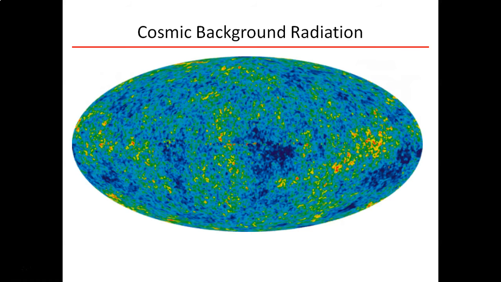Okay? And if we take a picture of the night sky and we measure our background cosmic radiation, what we can see is an image of the night sky where we have regions where it's really cooled and regions where it's warmer.